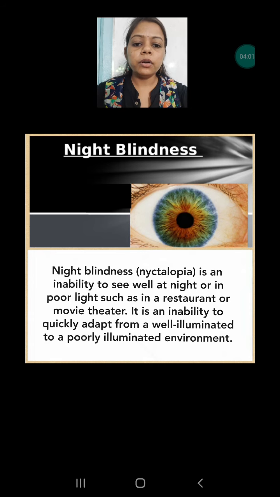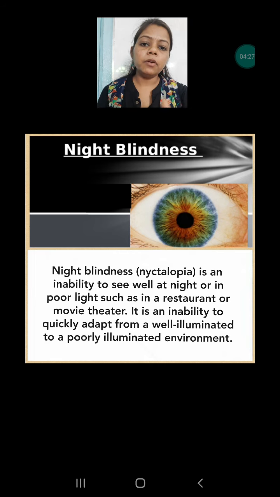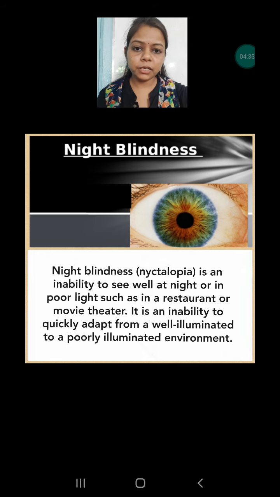Night blindness, or nyctalopia. Nyctalopia is an inability to see well at night or in poor light, such as in a restaurant or movie theater. This is the disease which is caused due to the lack of vitamin A, and their vision power is reduced. They cannot see properly at night, and in dim light, when they go to a place where the light is not sufficient, they cannot see properly. This is known as night blindness.